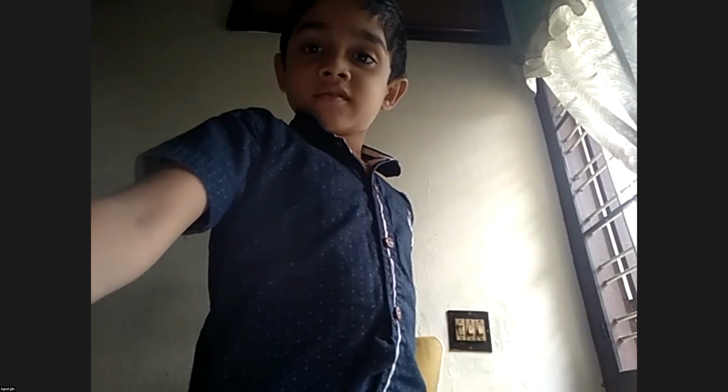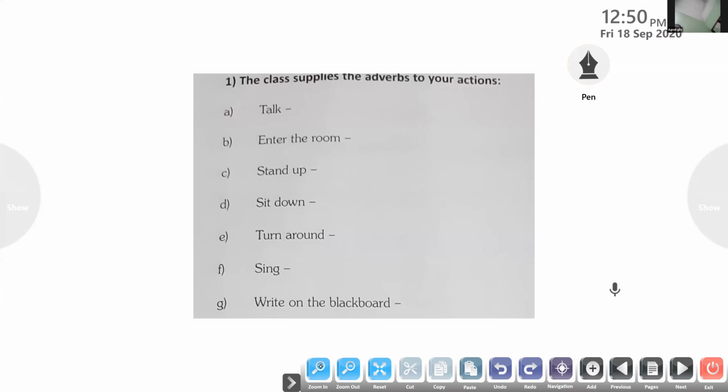So I hope you have understood. Now there is an exercise for you. Verbs are given there. We have to supply a suitable adverb to it. Okay, let us do it. Children, now all of you take your workbook. I hope you have understood what you have to do.